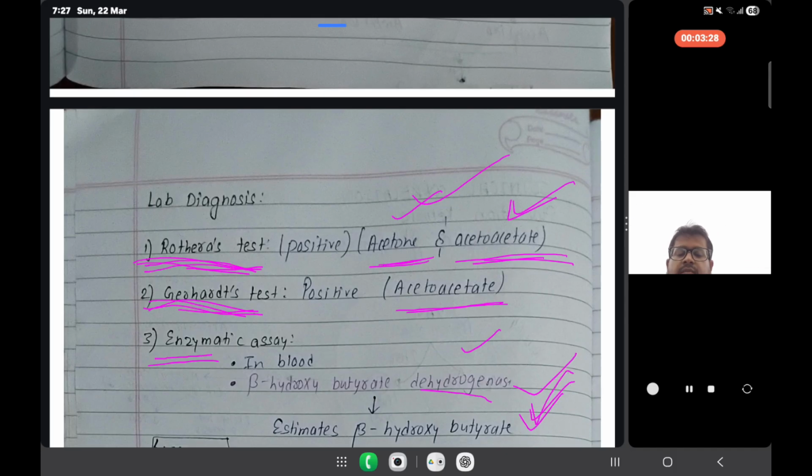So I am repeating, in lab diagnosis we use three things: the Rothera test, Gerhardt's test, and the enzymatic assay. The Rothera test is positive when there is acetone and acetoacetate, so if there is synthesis of ketone bodies, the Rothera test will be positive. Gerhardt's test is positive when there is an increased concentration of acetoacetate in the sample. Third is the enzymatic assay, in which we estimate the amount of beta hydroxybutyrate in blood.